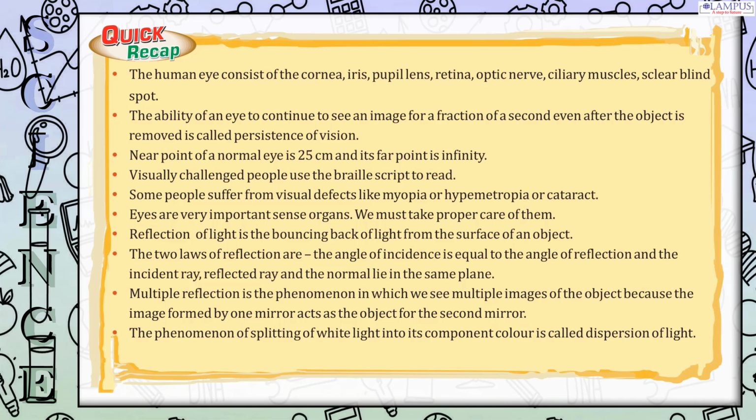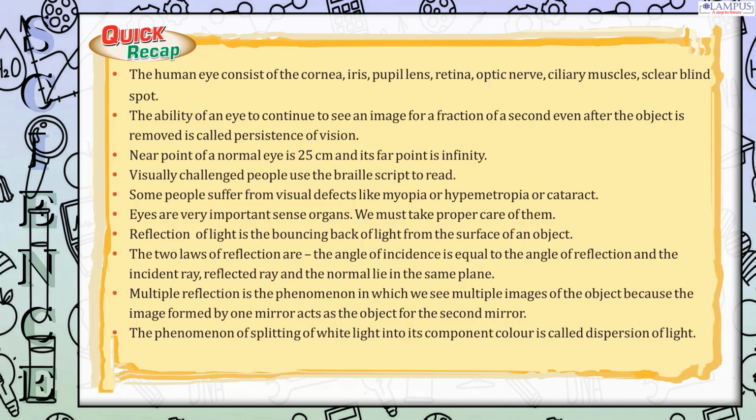Quick recap. The human eye consists of the cornea, iris, pupil, lens, retina, optic nerve, ciliary muscles, sclera, blind spot. The ability of an eye to continue to see an image for a fraction of a second even after the object is removed is called persistence of vision.